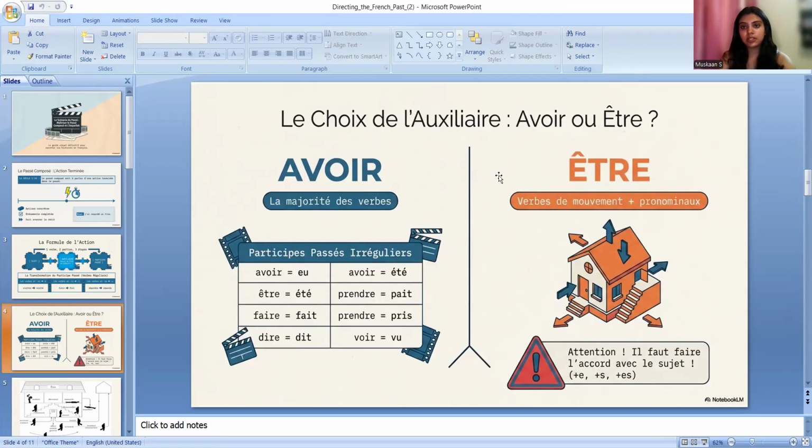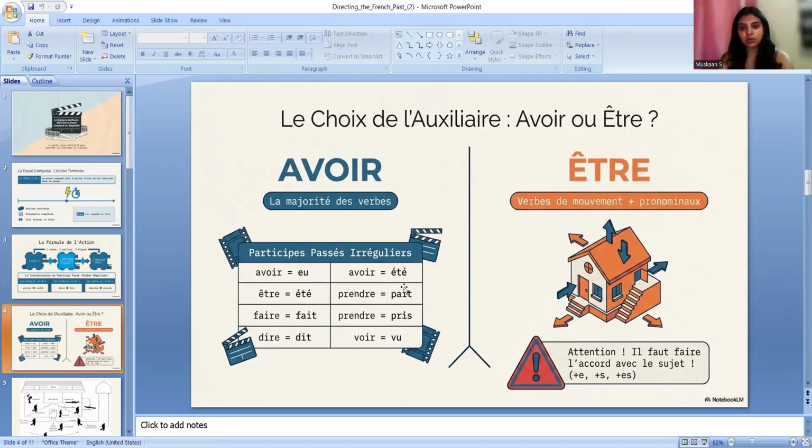Now let's see the auxiliary. Avoir, how do we choose? So like I've already said that la majorité des verbes, the majority of the verbs, are used with avoir. Now here see participe passé irregular, some irregular verbs which don't follow that rule that we have done in the third slide. So here avoir is eu, être, été, faire, fait, dire, dit, prendre, pris, voir, vu.